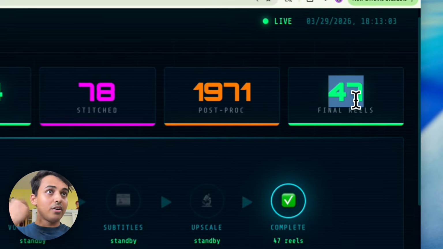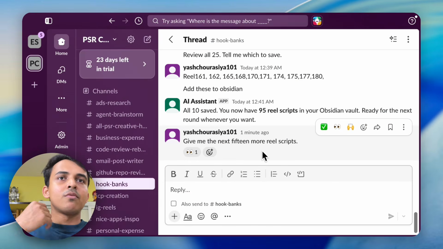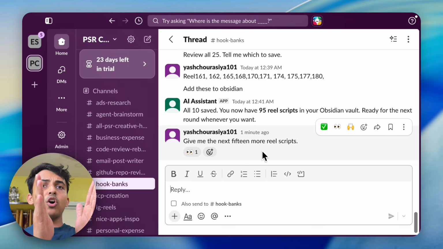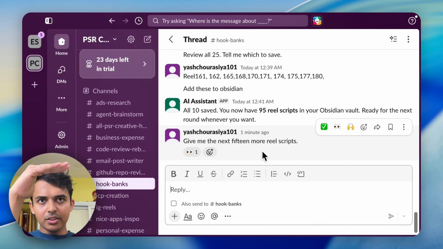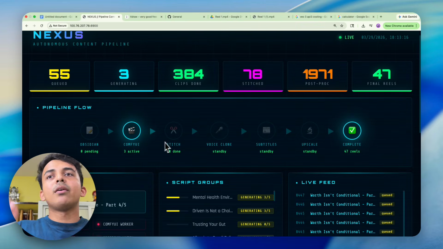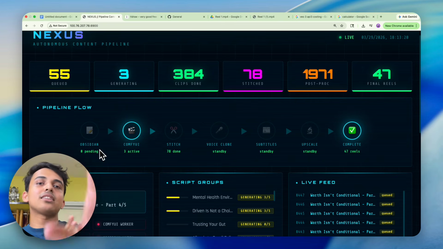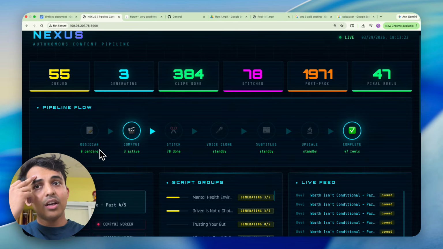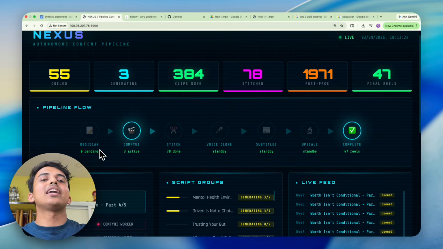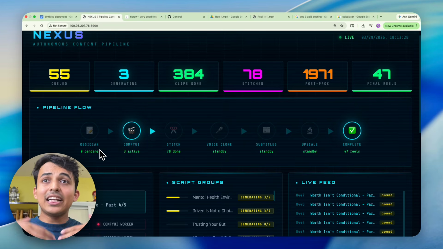47 reels are already created, that's pretty cool. Let's look at our dashboard. So it's gonna work on it, and then it's gonna give me the real scripts. Once it gives me the real scripts, I'm gonna approve it. Some of them I like, some of them I don't like. That's where your taste comes in. You can go back and forth. It remembers what you like, so that it will always try to give you things that you like.